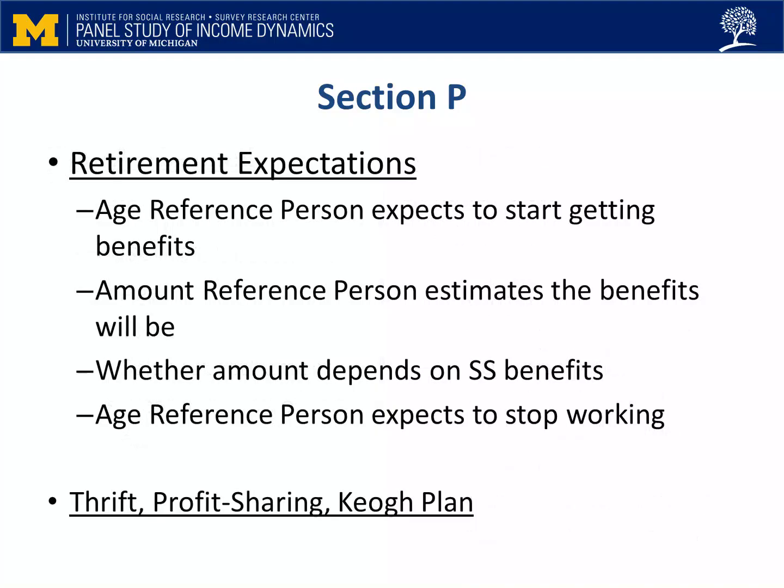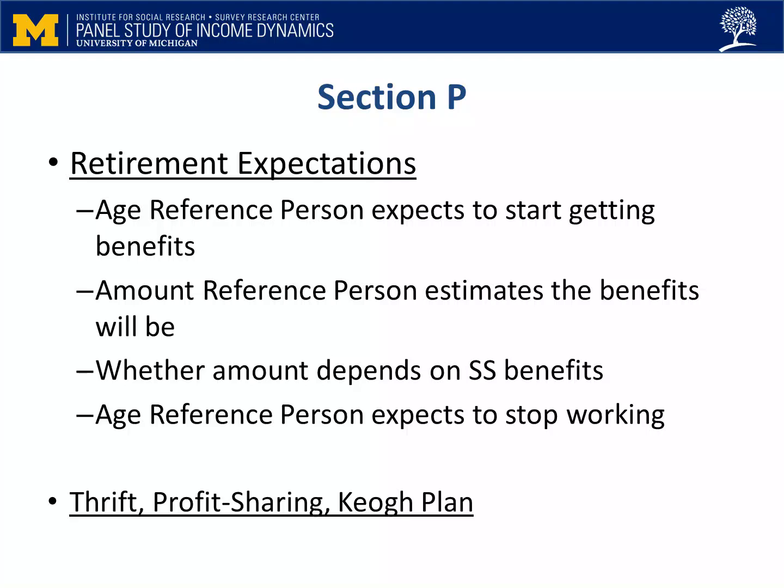After we've seen how the reference person's benefits are defined, we ask a series of questions about retirement expectations. These are asked of all reference persons going through this part of Section P, regardless of the type of plan. We want to know things like at what age the reference person expects to start receiving retirement benefits, whether the reference person can estimate the amount he or she will get, whether the amount depends on Social Security benefits, and at what age the reference person expects to stop working.